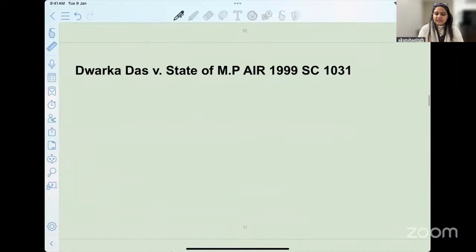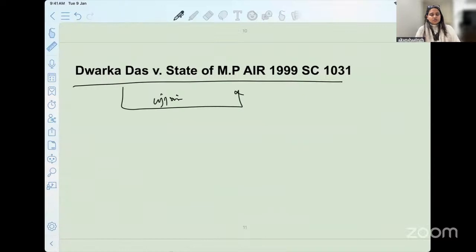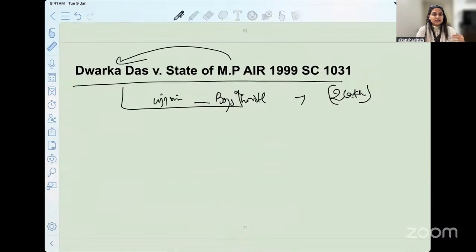Then we have the next case law of Dwarka Das versus State of MP. Again, very similar facts. The builder was granted an opportunity that he can make a boys hostel in Ujjain, okay, and so around 2 lakh rupees were also paid to him. He was continuously obstructed by the government engineer only, and that is how they were not able to build the entire hostel on time. The government signed the contract and terminates the contract with them.